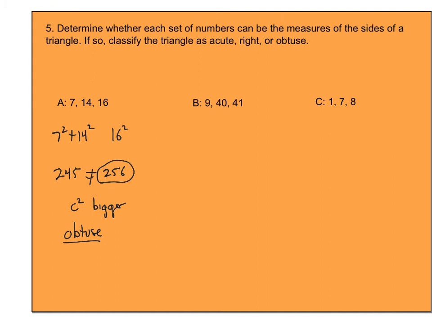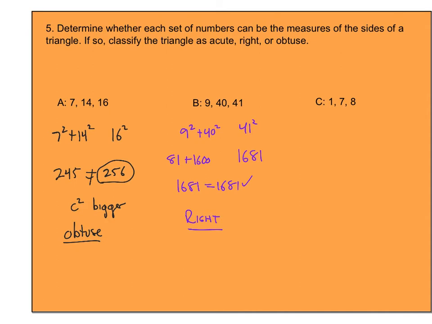For B, if I look here, and again, I'm just running this through: 9 squared plus 40 squared, and then 41 squared. So 41 squared ends up being 1681. 9 squared is 81, and 40 squared is 1600. Those two are equal. So this is actually a right triangle.